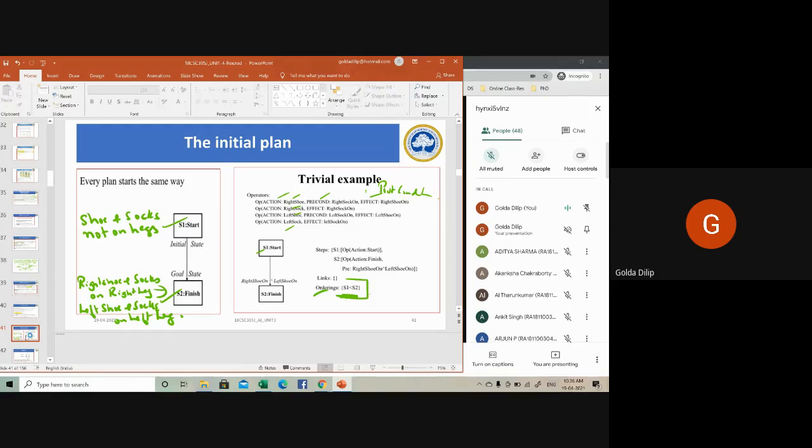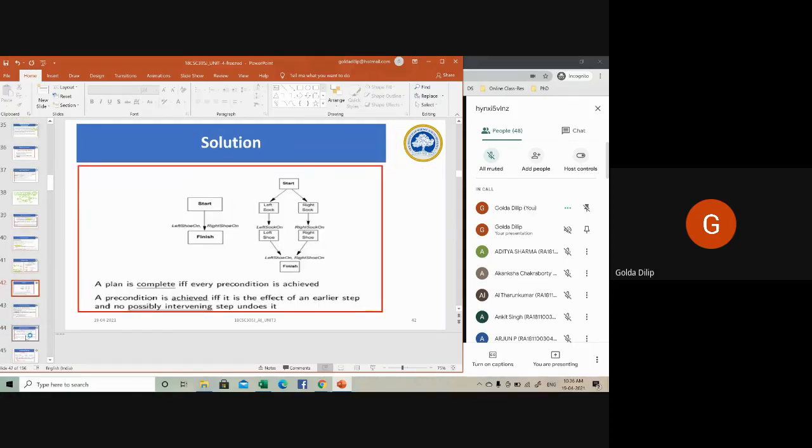So the diagram for a partial order planning is being given here. If you do only the right hand side, that is one partial order plan. If I do only the left hand side, that's another partial order plan. If both these are complete, then I will call it a complete plan.